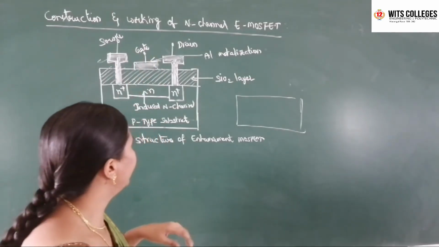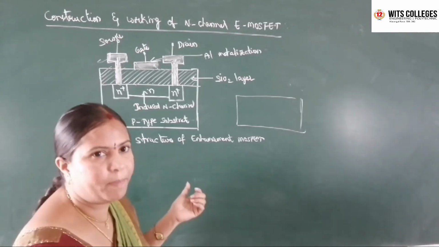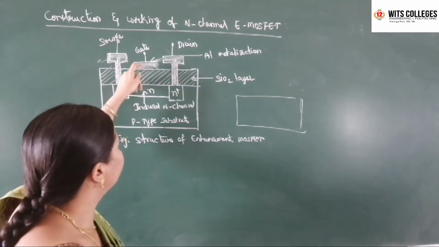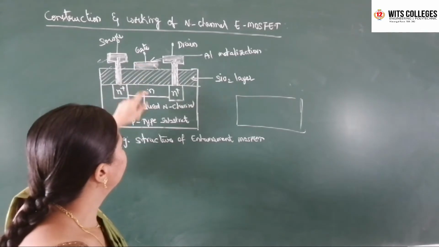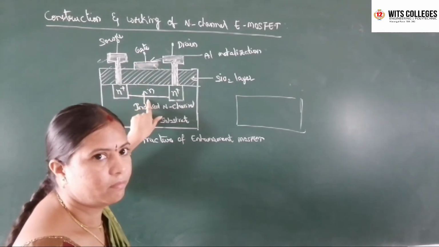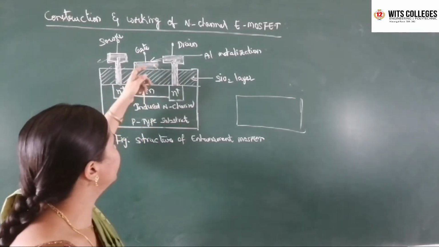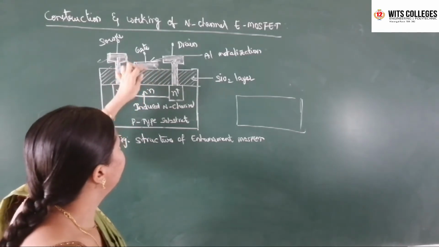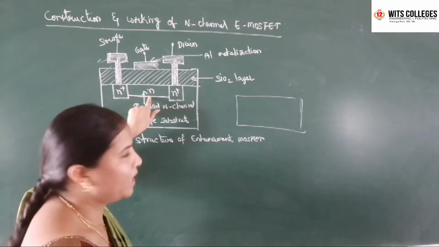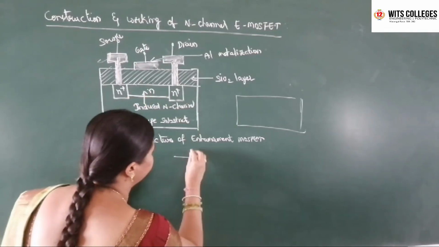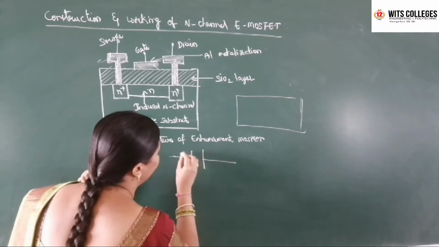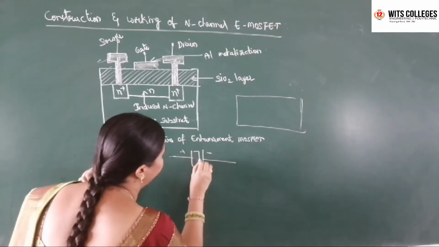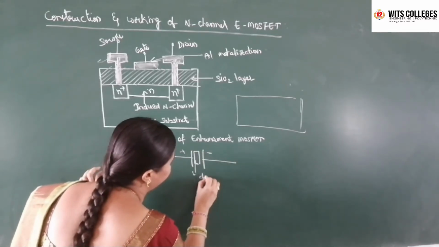Here a parallel plate capacitance exists between the gate and the N-channel. What does parallel plate capacitance mean? Between the two positive and negative polarities, in the middle is the dielectric material.